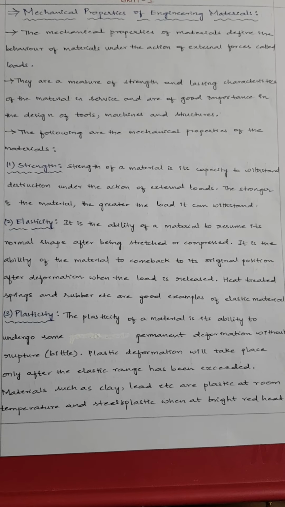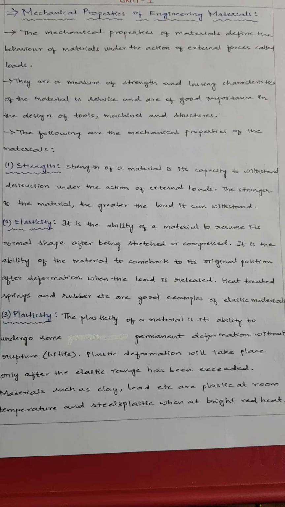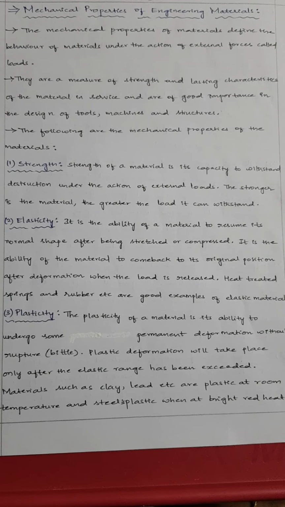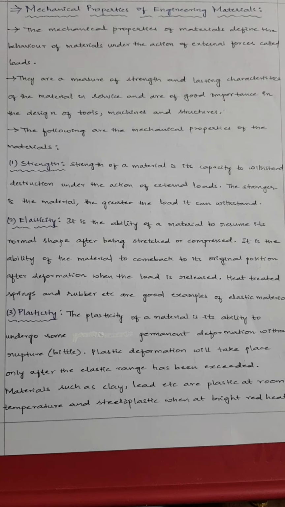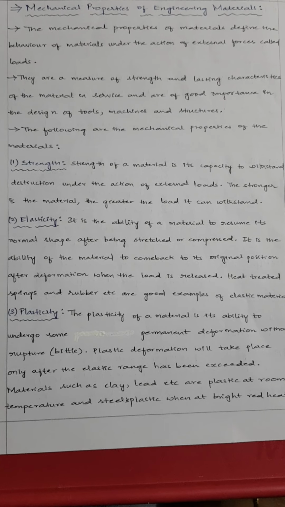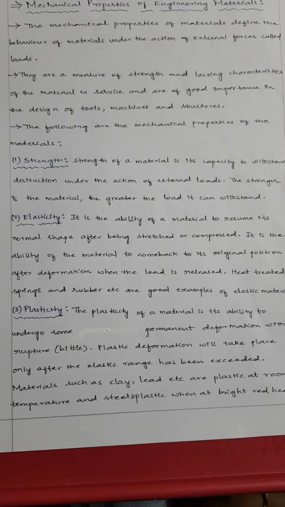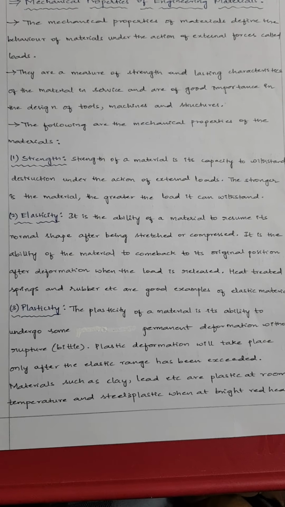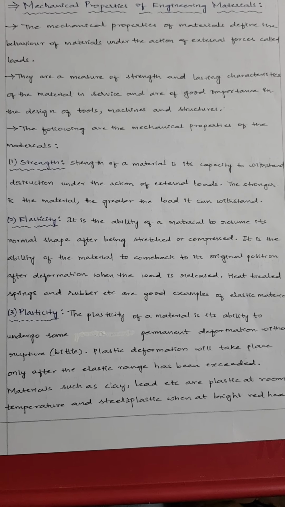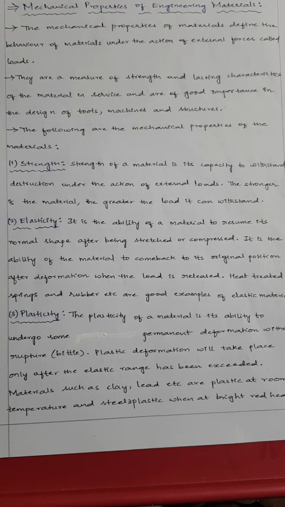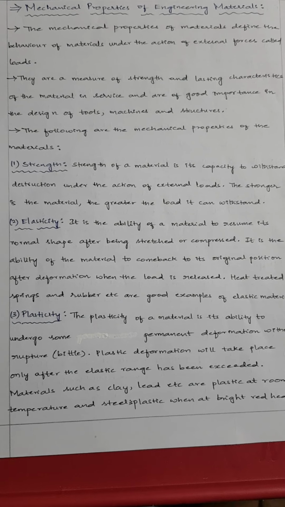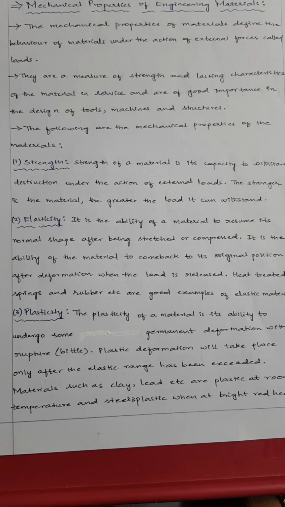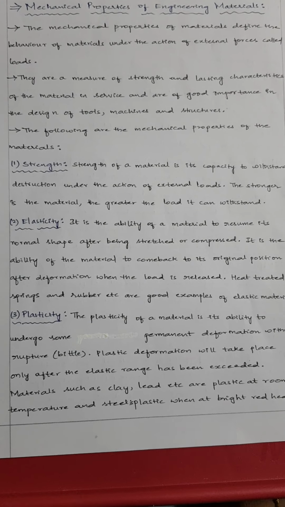So in this video we will be discussing mechanical properties of engineering materials. This is the basic first topic we did in our strength of materials. Basically, the strength of materials subject is the branch of physical science, or the branch of mechanics actually, which deals with the behavior of deformable bodies. If we study the behavior of rigid bodies either at rest or in motion, we call it engineering mechanics. But when we consider the deformations of the body, or indirectly when we say deformable bodies, we call it strength of materials.